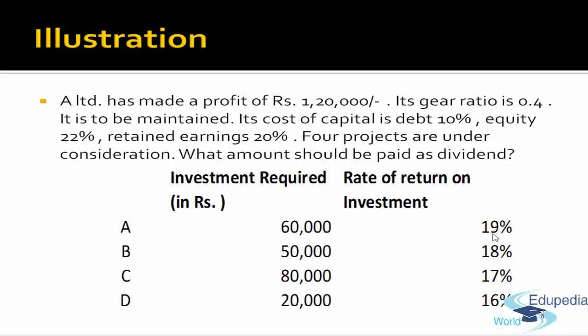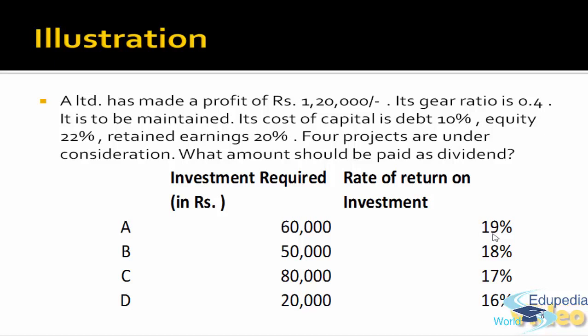A Limited has made a profit of rupees 1,20,000. Its gear ratio is 0.4. In last class we discussed what is gear ratio. It is to be maintained. So it has specified that these are the rates of debt and equity. Its cost of capital for debt is 10%, equity is 22%, retained earnings 20%. There are 4 projects under consideration. What amount should be paid as dividend?